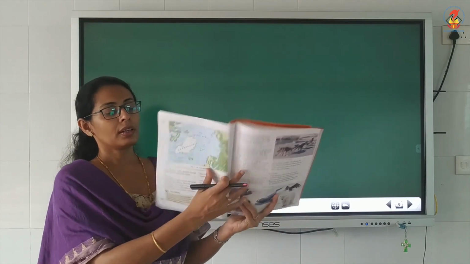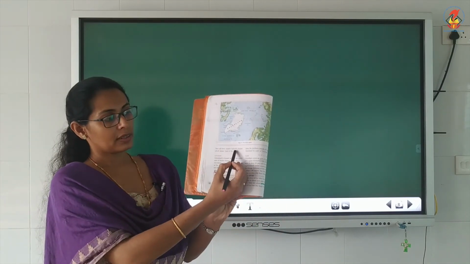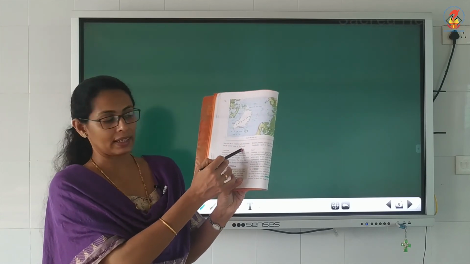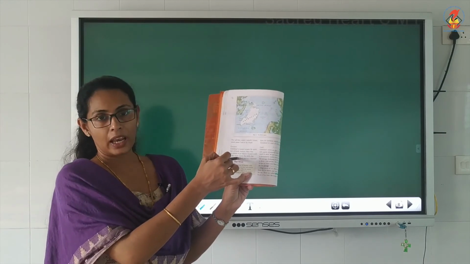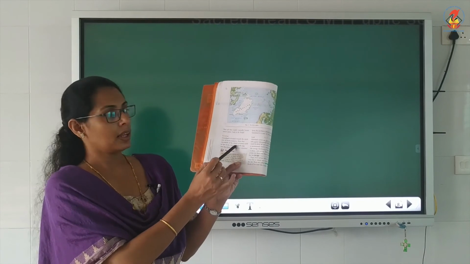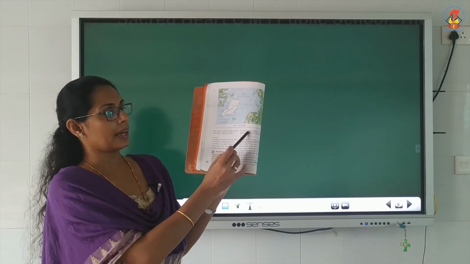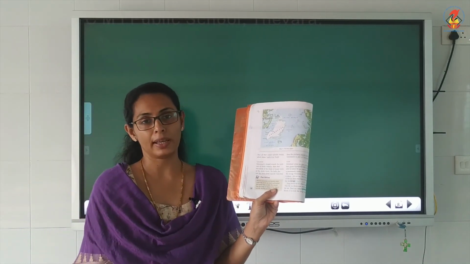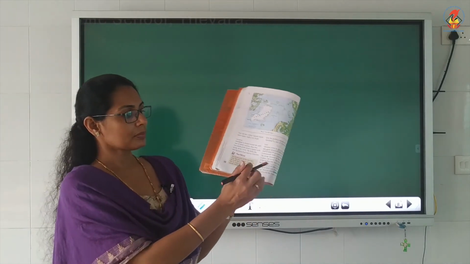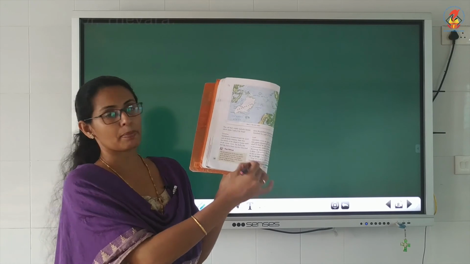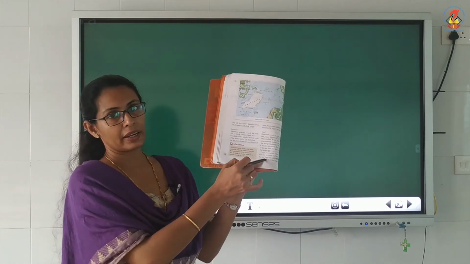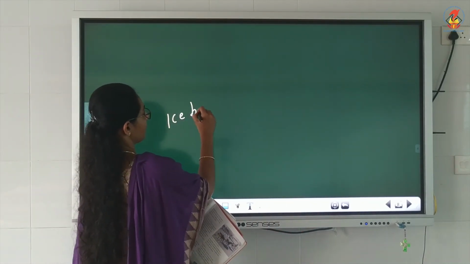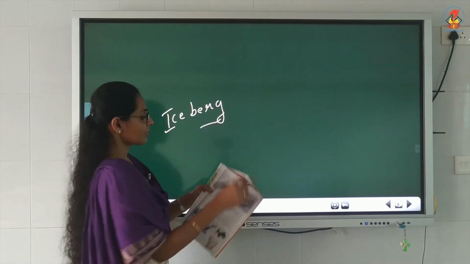Then turn the page. Underline Kalaallit Nunaat, land of people. Then in the location paragraph, underline the last line: the Baffin Bay and the Davis Strait separate Greenland from the northern island of Canada, and Greenland is a part of Denmark. Then for icebergs, keep the last paragraph in brackets. Then icebergs, which is given there, also keep in brackets only.